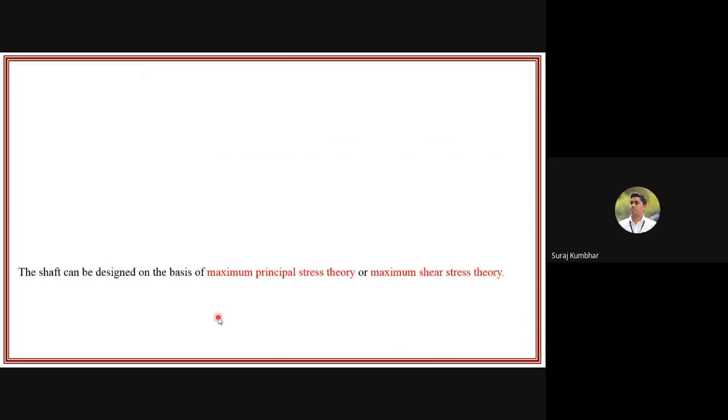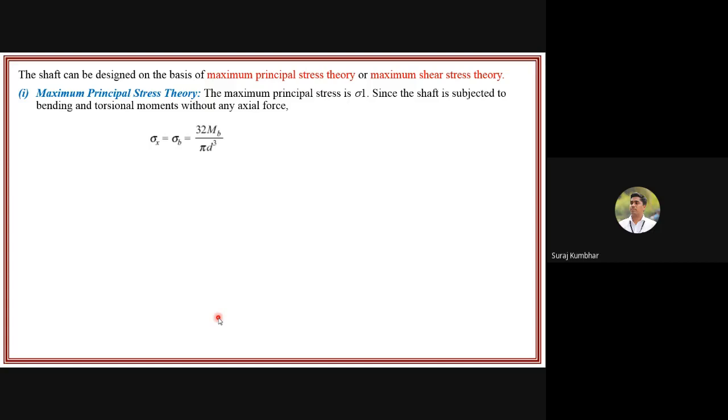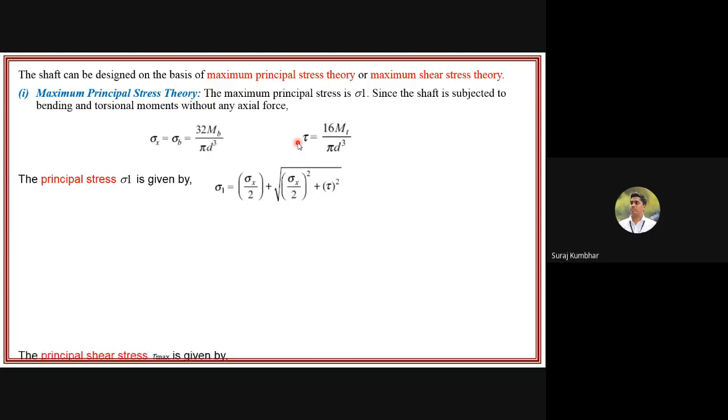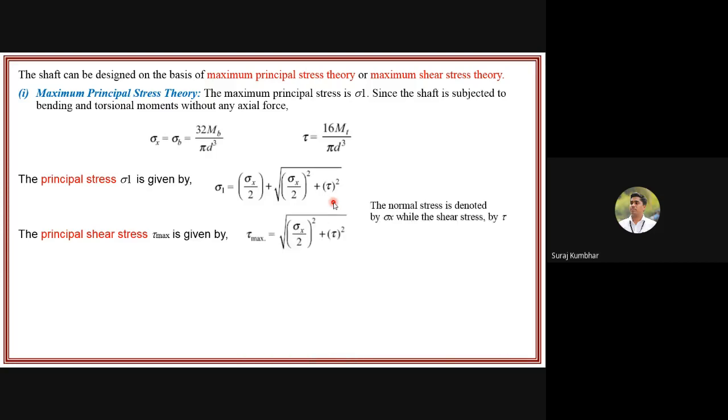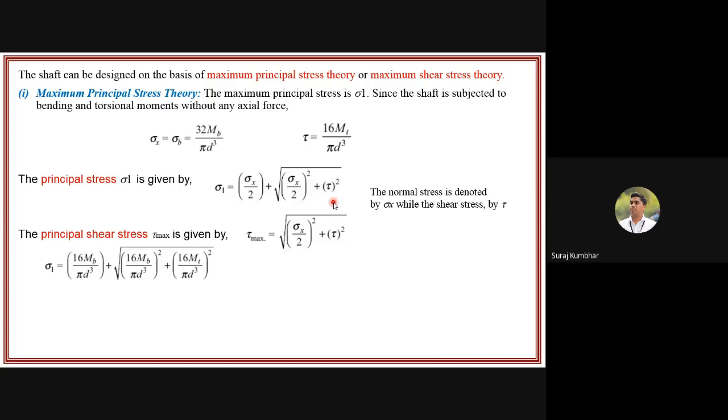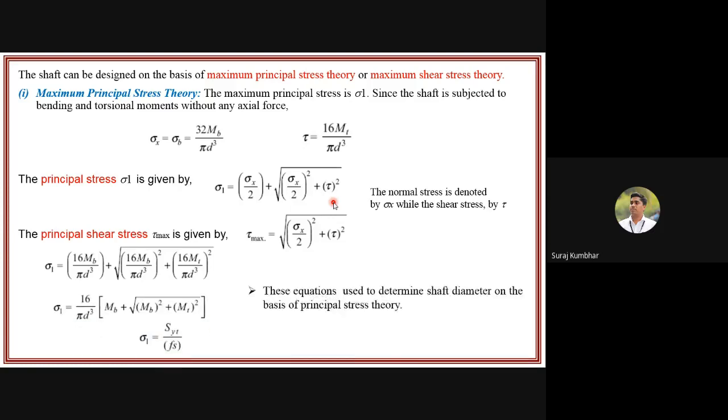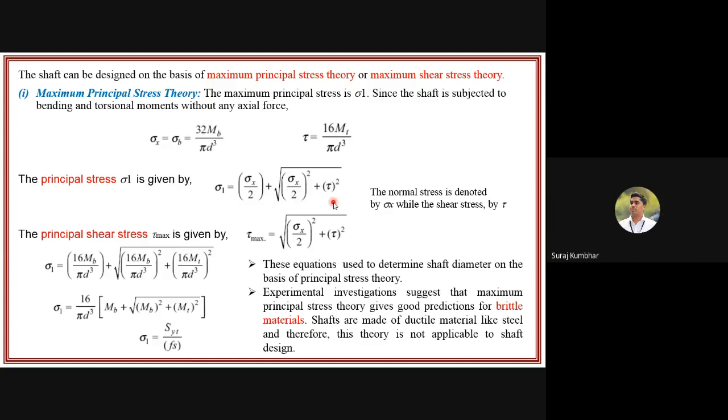Also, you can design the shaft on the basis of maximum principal stress theory or maximum shear stress theory. According to the maximum principal stress theory, tau is equal to 16 Mt upon pi d cube. The principal stress sigma 1 is given by sigma x by 2 plus square root of (sigma x by 2) whole square plus tau square. While the maximum shear stress tau max is given by square root of (sigma x by 2) whole square plus tau square. So these are the various formulas. By using these formulas, you can find out the diameter of that particular shaft.